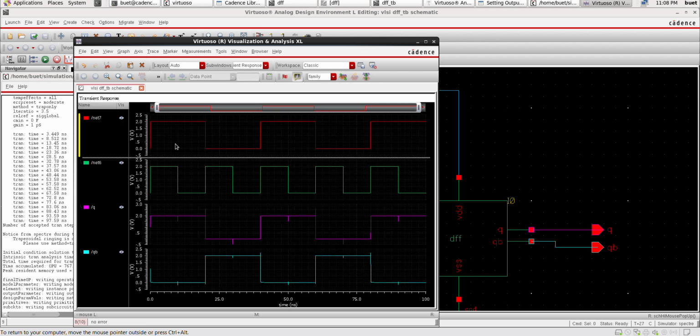We can see when the clock is applied, whatever the D input is, the output is the same as the input. When D is given as 1, Q is 1, Q bar is 0. When the clock enable is given. Thank you.